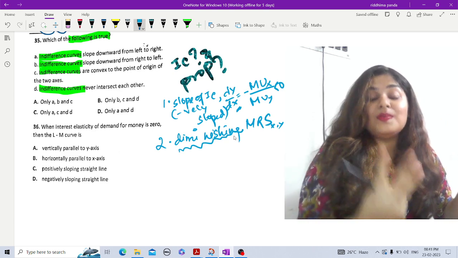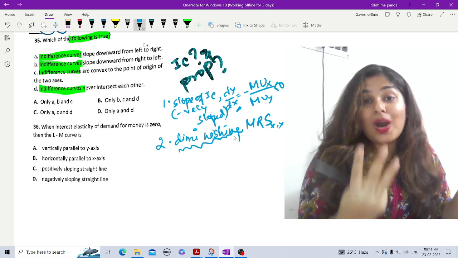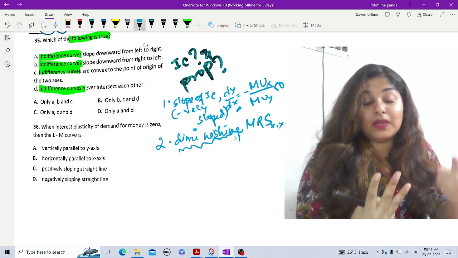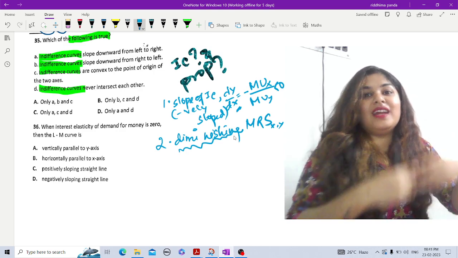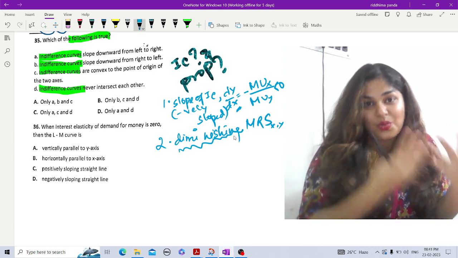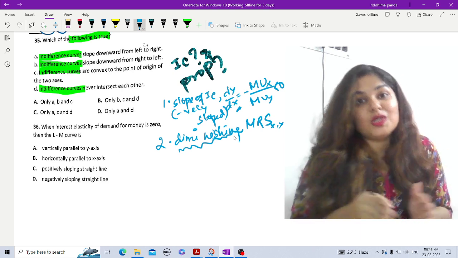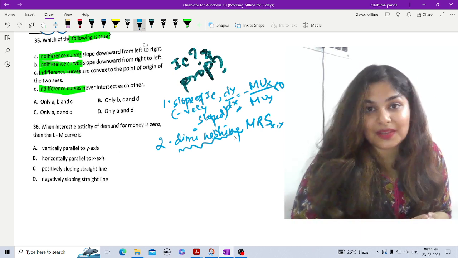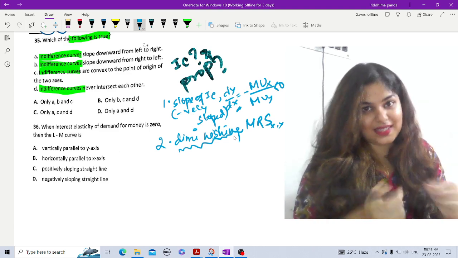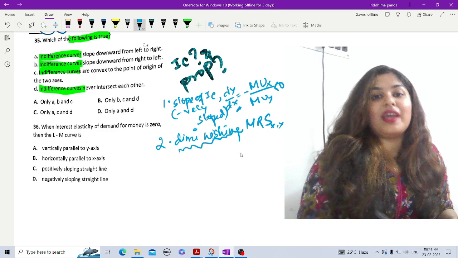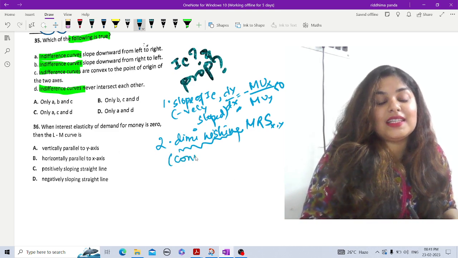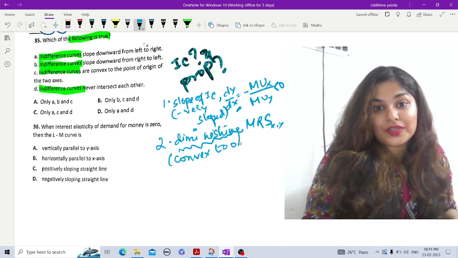For the third, that means another extra apple, now you are ready to give up only one orange. So you have started with giving up three oranges, then reduced to two, then reduced to one. So you can see that the substitution rate is decreasing to remain on the same IC to maintain your satisfaction level. So this is your diminishing MRS, and due to which our IC is convex to origin.